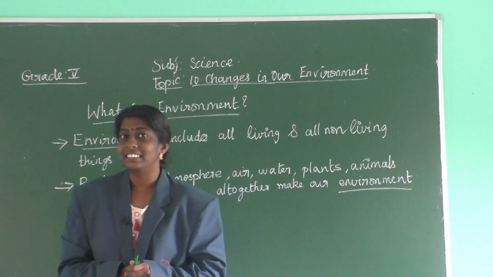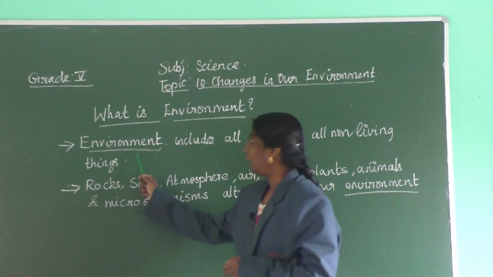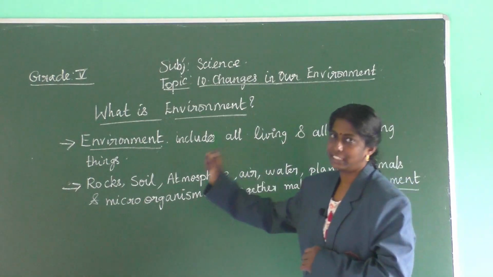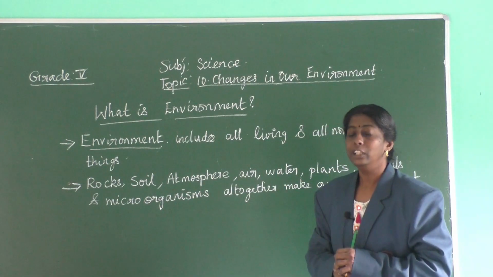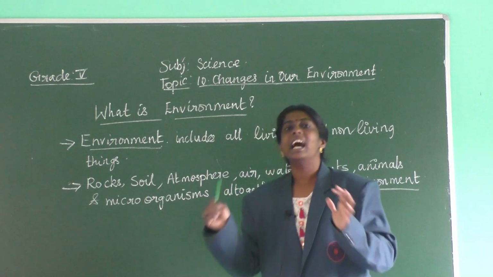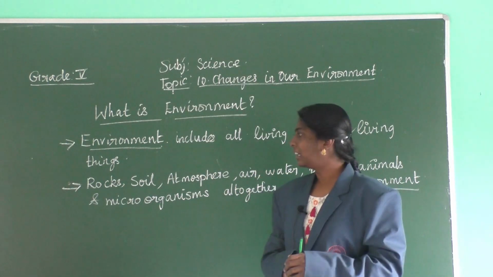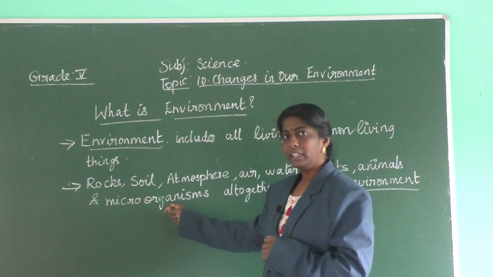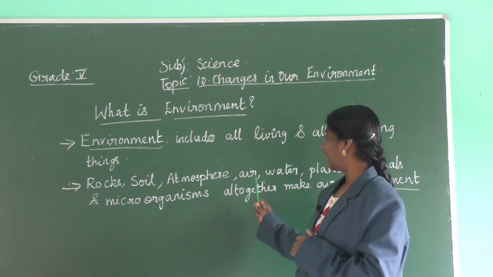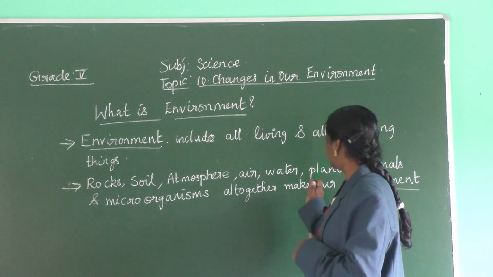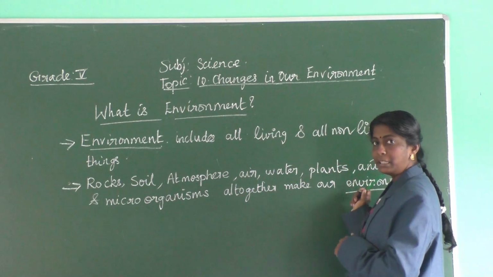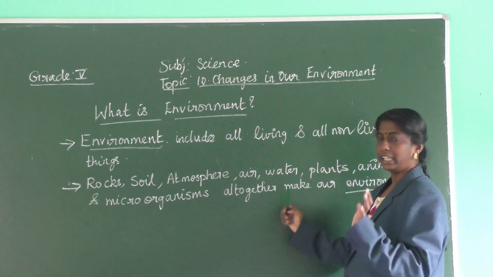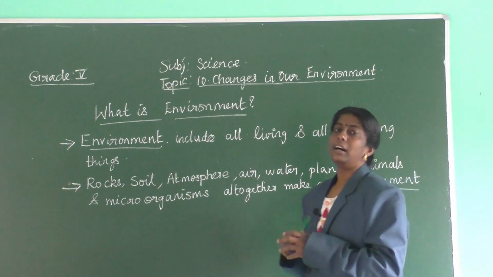What is environment? Environment includes all living and non-living things. And what are they? Rocks, soil, atmosphere, air, water, plants, animals and microorganisms all together make our environment.